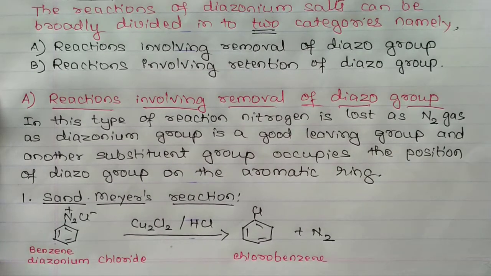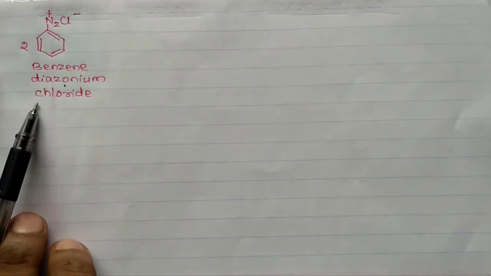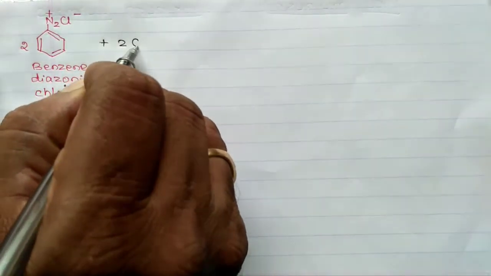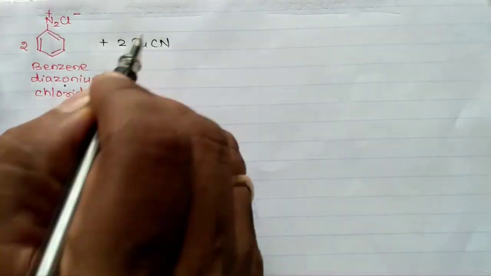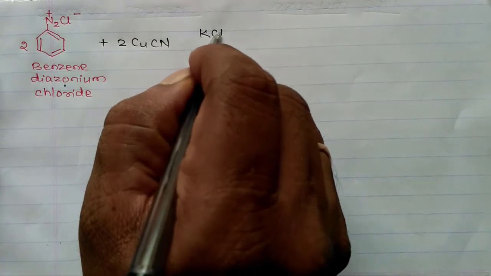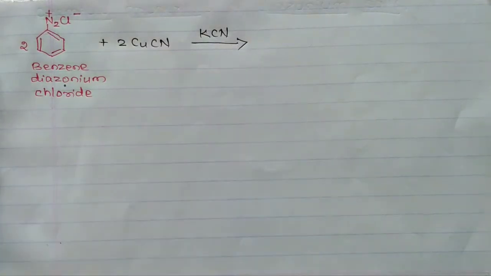Now we'll discuss one more example. Benzene diazonium chloride is treated with cuprous cyanide in the presence of potassium cyanide, KCN, cyanobenzene is formed.